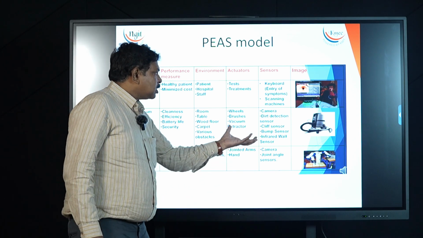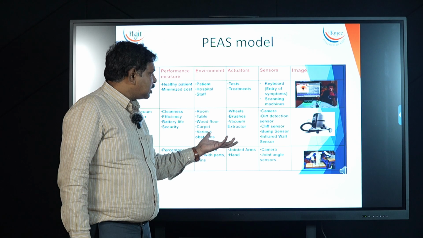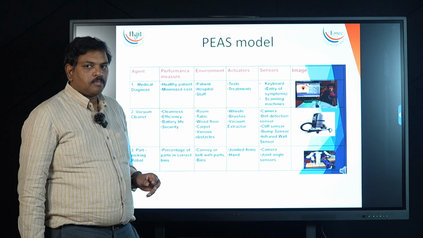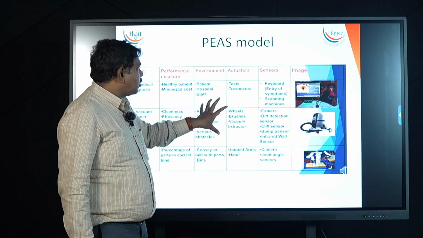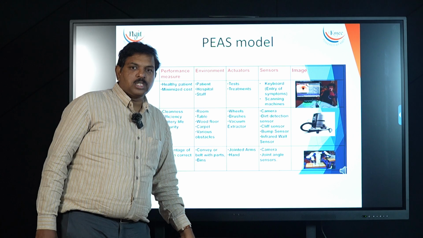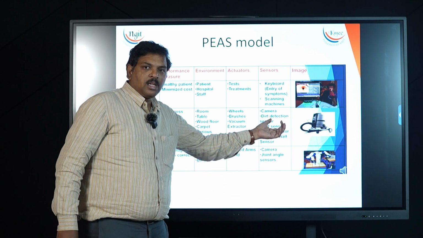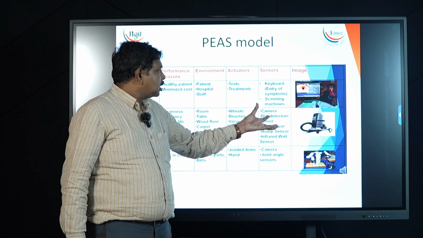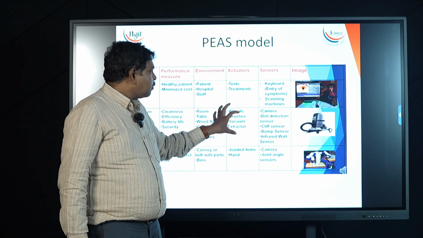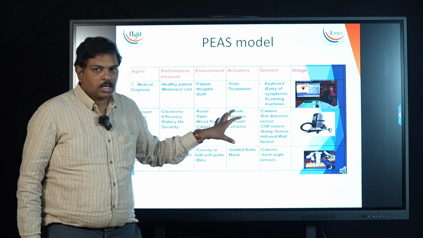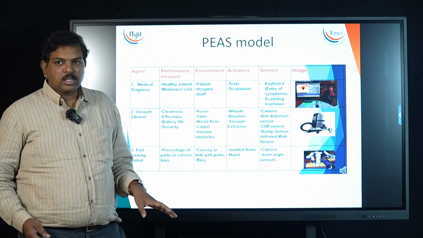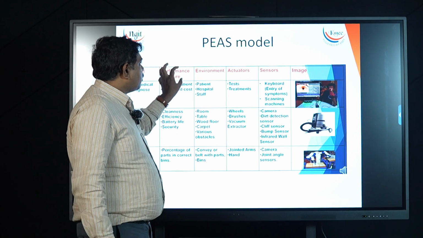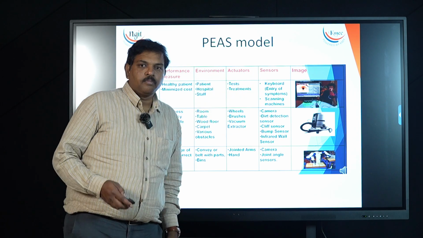What are the actuators of a self-driving car? You have brakes, accelerators, and automatic opening of the doors, everything. These apply only when the sensors work. So a self-driving car also has sensors, nearby device sensors, proximity sensors. With the help of different sensors, the car senses and applies the brakes or accelerators based on the information. Every agent comes with four concepts: performance, environment, actuators, and sensors.